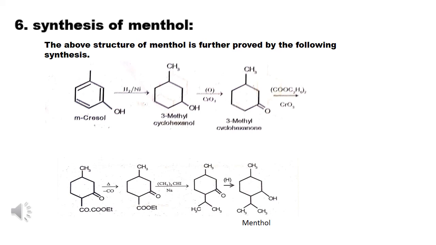a beta-ketocyclic ester. Then we have to alkylate this beta-ketocyclic ester with isopropyl iodide. Then we will get menthone. Then this menthone undergoes reduction. We will get menthol. In this way, menthol is synthesized successfully.